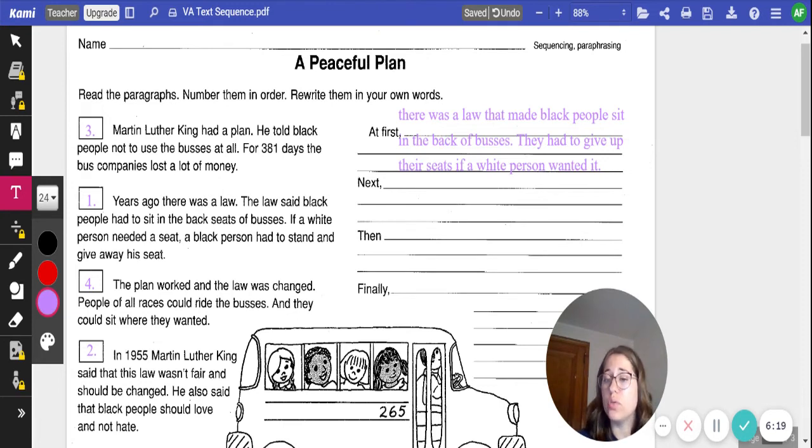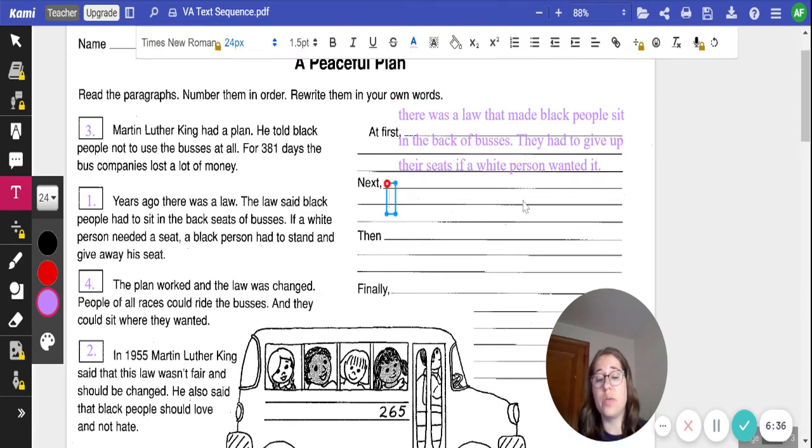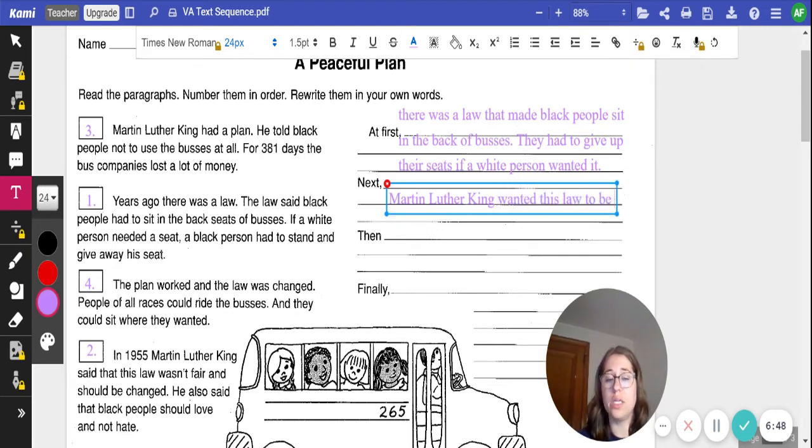Next, we have number 2. In 1955, Martin Luther King said that this law wasn't fair and should be changed. He also said that Black people should love and not hate. So there's a law put in place, and then next, let's make the connection. Next, Martin Luther King says that this isn't very fair. So we could say next, Martin Luther King wanted this law to be changed because it was not fair.